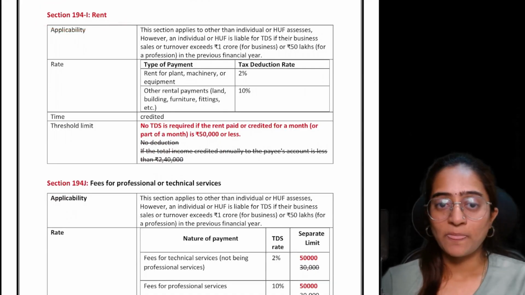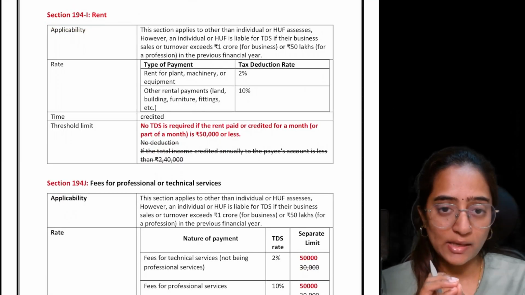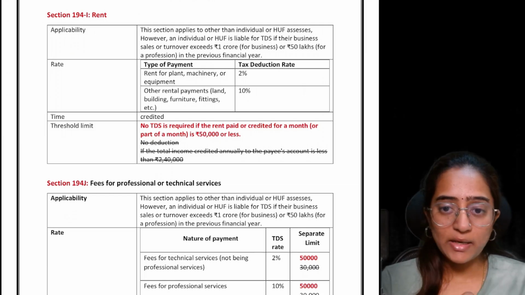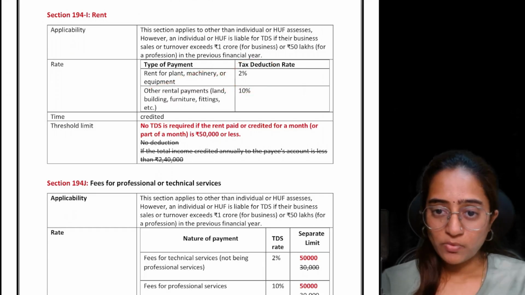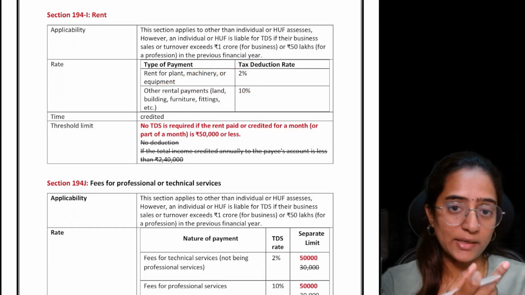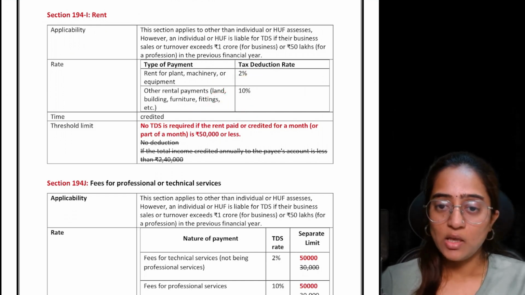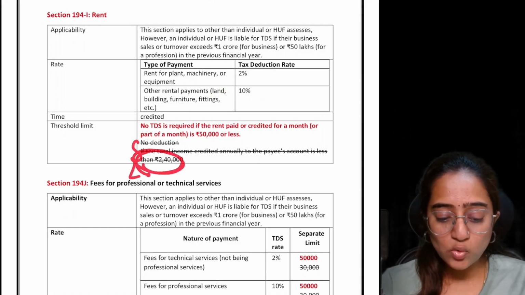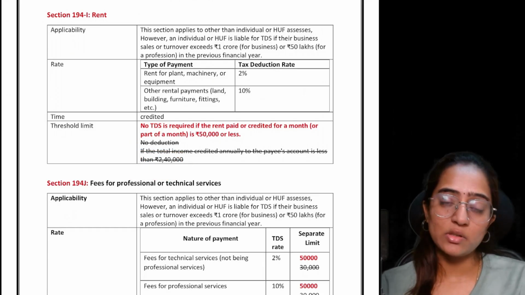Section 194I. See, earlier, this is a very important section, and the changes in section 194I are also very important. You are paying rent, and whenever you have taken plant, machinery, equipment on rent, you were deducting 2% and paying the remaining 98%. If you have taken land, building, etc., it was 10%. Earlier, if the rent was exceeding 2,40,000 rupees, only then were you deducting TDS. If it was less than 2,40,000, you were not deducting.